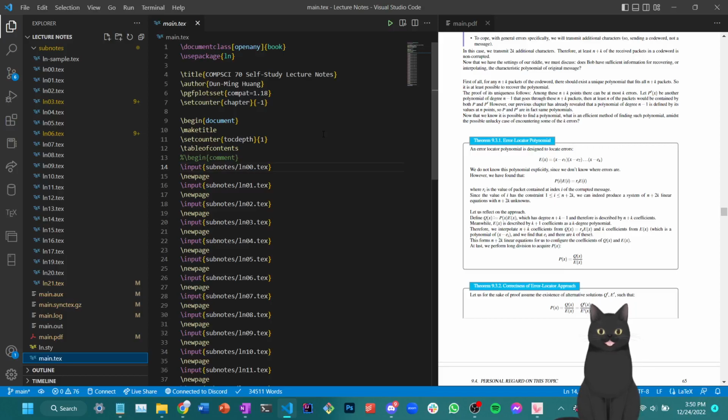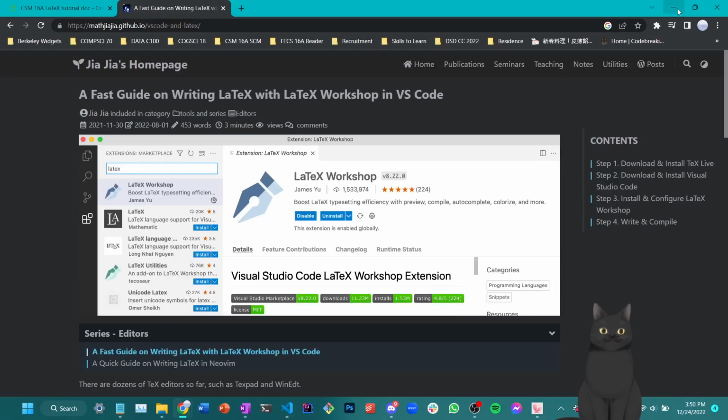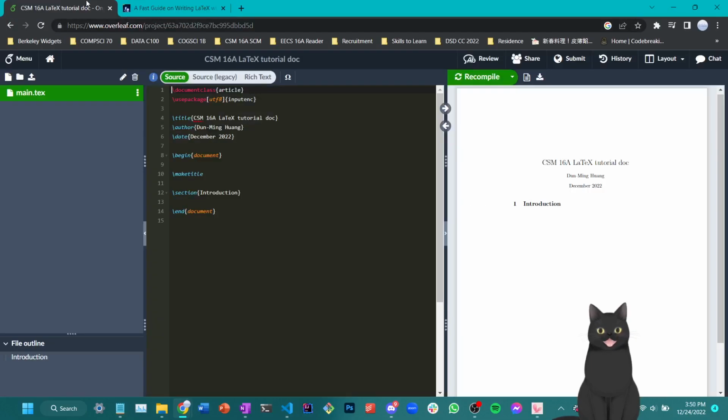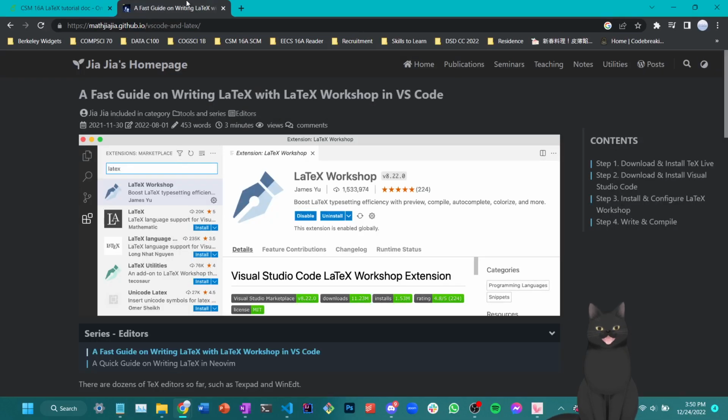And once again, unfortunately, CSM doesn't really have the leisure to deal with VS Code, since VS Code's LiveShare function is not as well implemented as the Overleaf online collaborative function here. So we'll still be using Overleaf for the tutorial video. And once again, the experience of typesetting in Overleaf is extremely similar to that of VS Code, so you can feel free to learn the Overleaf version, and you'll still be able to learn the VS Code option once you manage to set it up in VS Code.